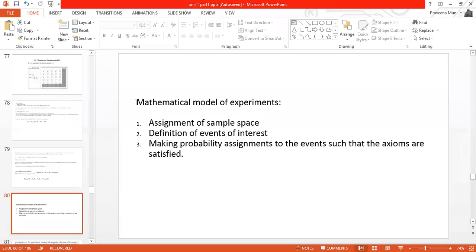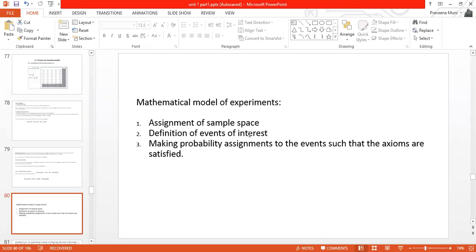So now we'll see what is the mathematical model of the experiment. Whenever we have to write a mathematical model for the experiment, we have to follow three steps. What are the steps we have to follow? The first step is we have to write the sample space for the experiment.